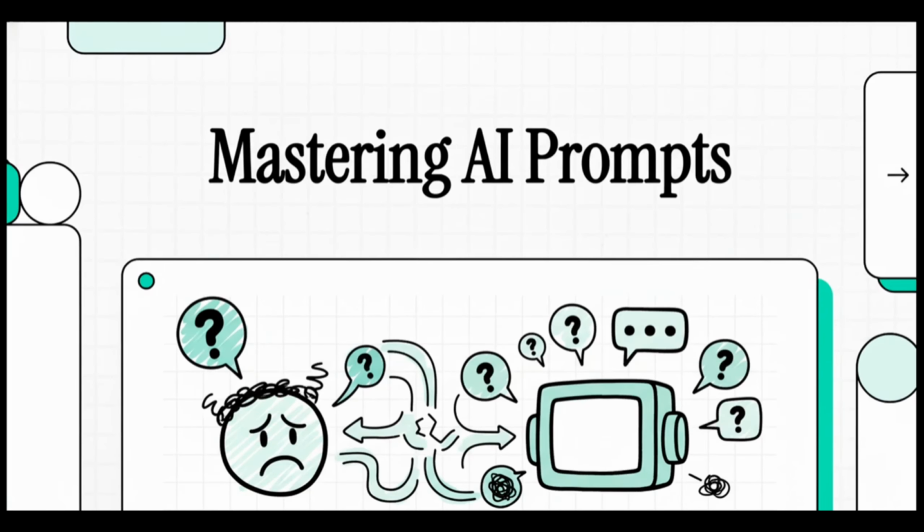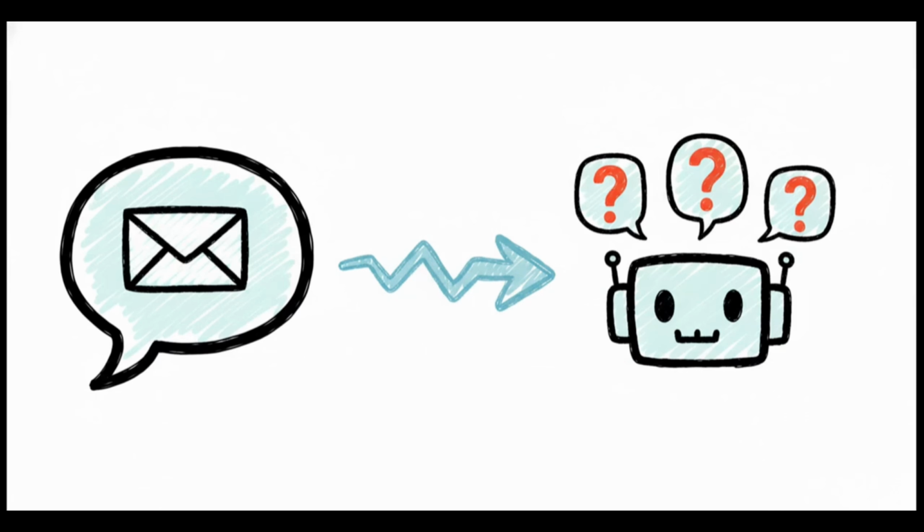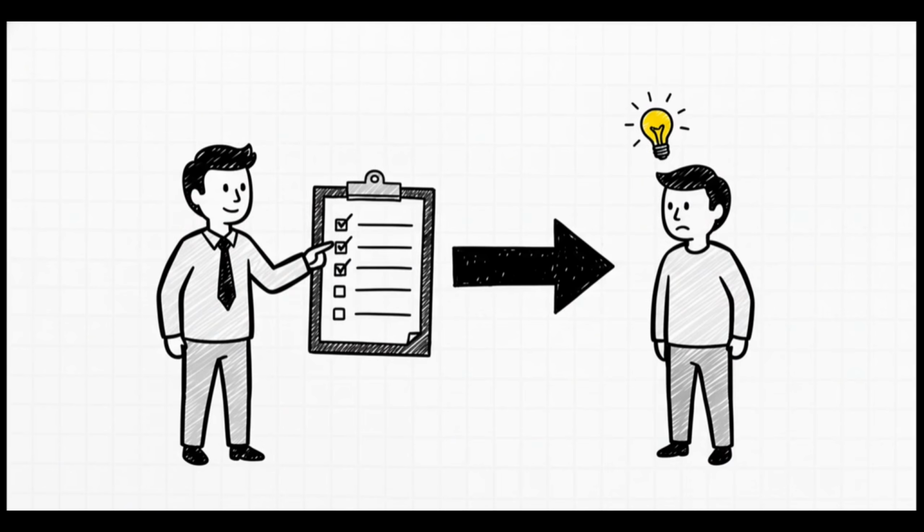Ever ask AI for something simple and just get questions back? Yeah, we're going to fix that. This is what I'm talking about. Vague prompts mean vague results, and that's just a waste of time. Here's a good way to think about it.